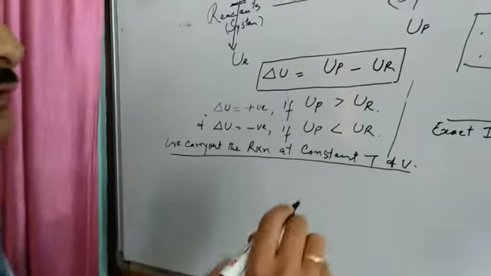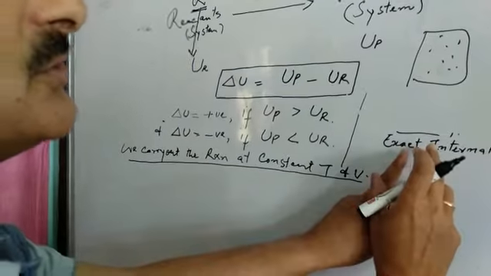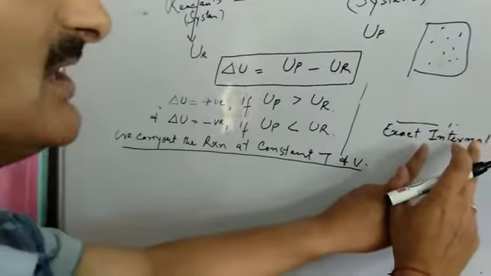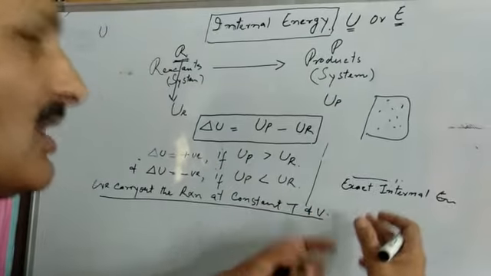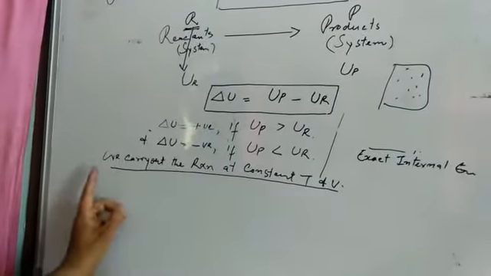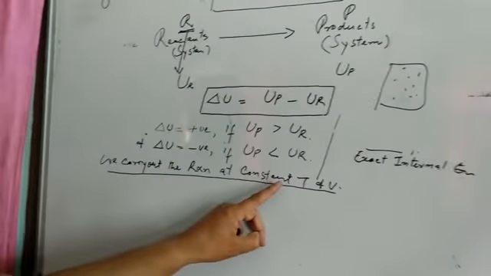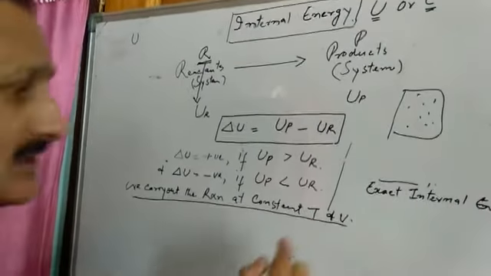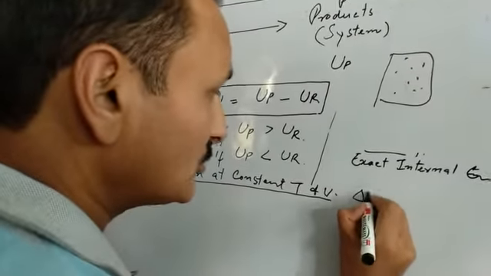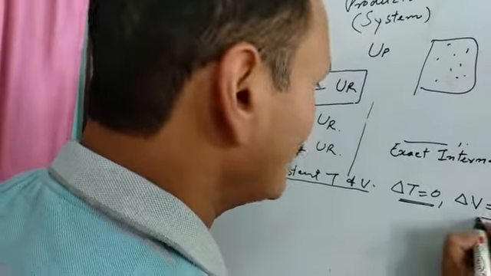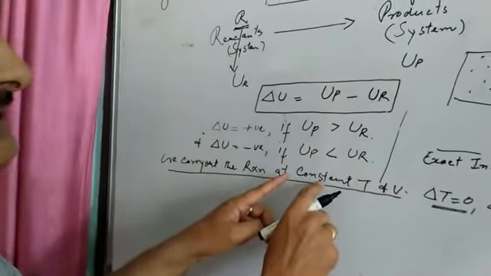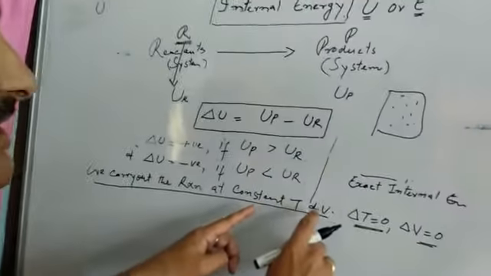That means delta T should be 0 and delta V, that is volume, should be 0. That is no change in temperature and no change in volume.